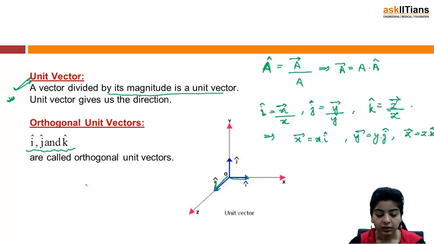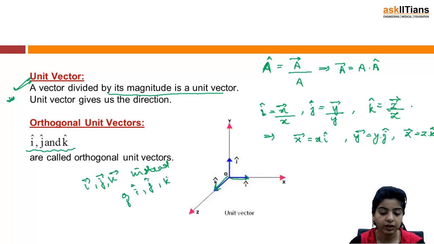In fact, other notation can also be used instead of what I am using, i cap, j cap, k cap. So an orthogonal unit vector is just a vector divided by its magnitude, that becomes a unit vector. A unit vector is the vector divided by its magnitude.